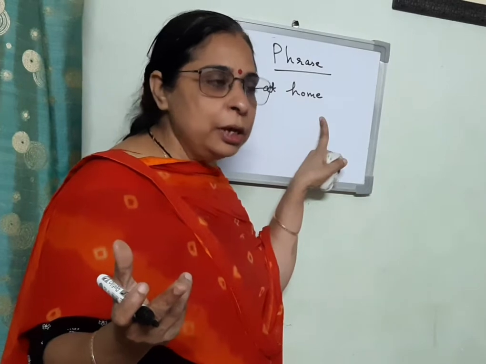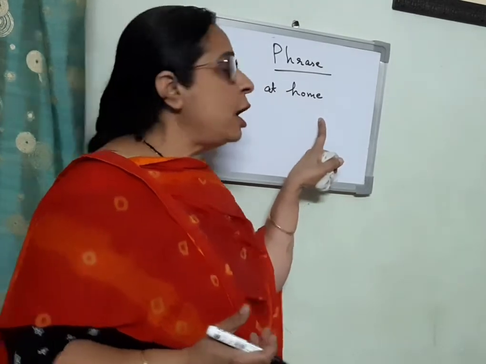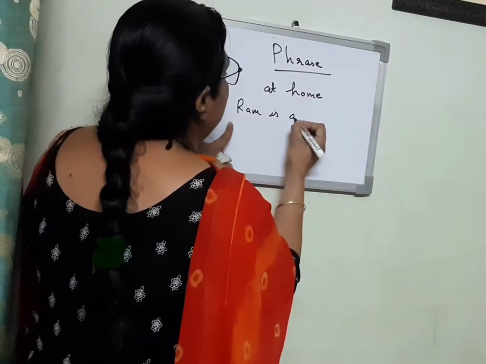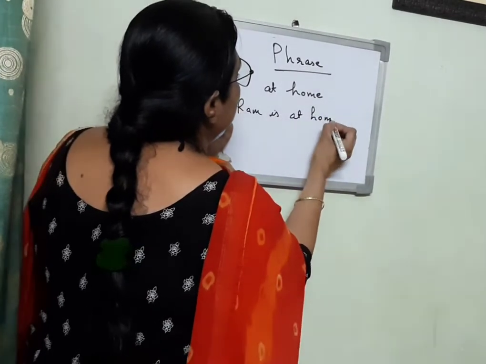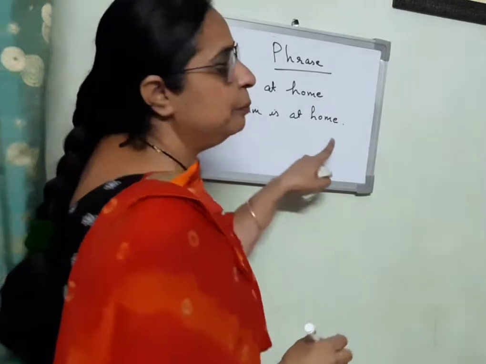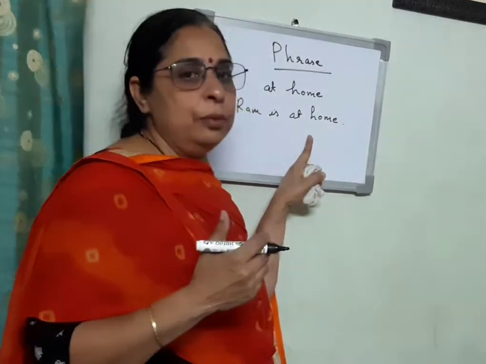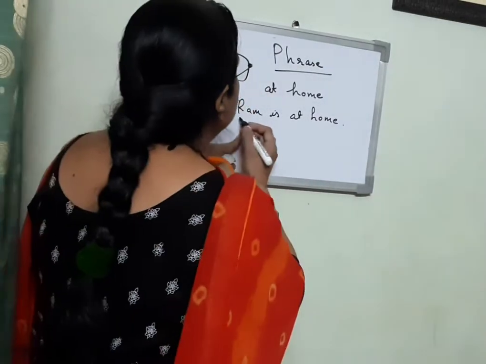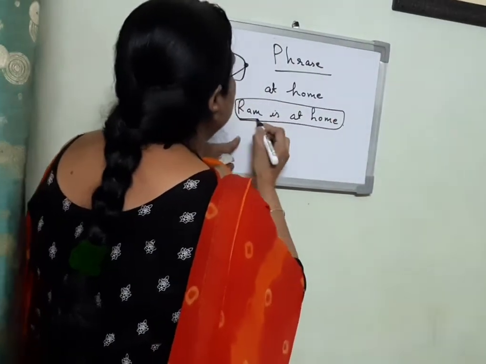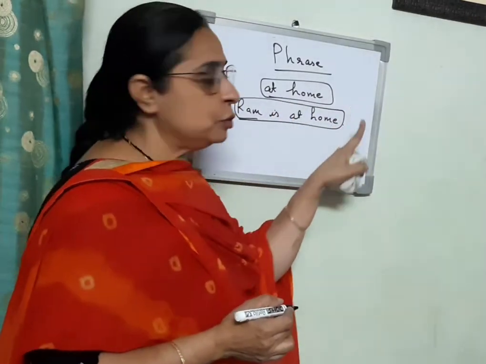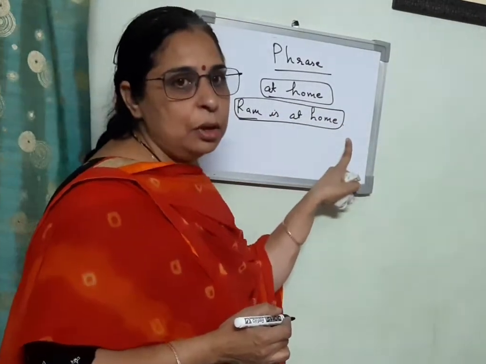home. Okay. When we say Ram is at home, then it makes a complete sense that Ram is at home. So Ram is at home is a sentence, while at home is a phrase. So this is the difference between them.